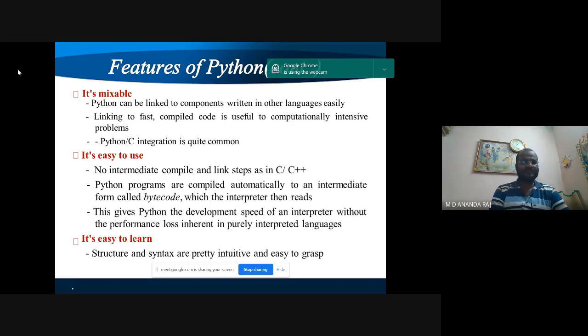Then it reads and executes the program. So you get the development speed of an interpreter without the performance loss inherent in purely interpreted languages. It is very easy to learn Python because the structure and syntax are pretty intuitive and easy to grasp, very similar to other programming languages.